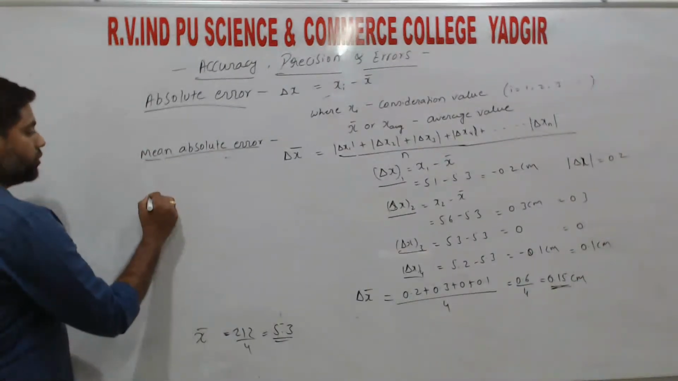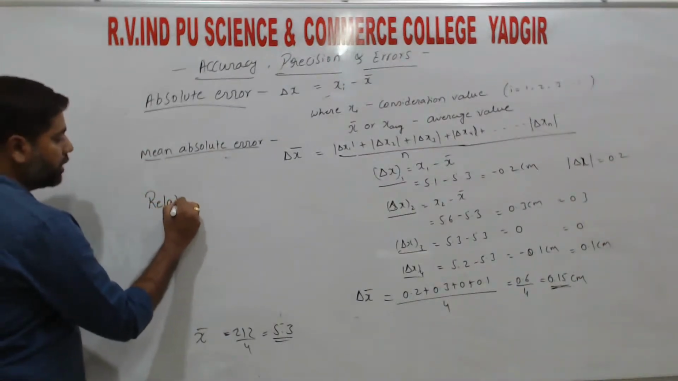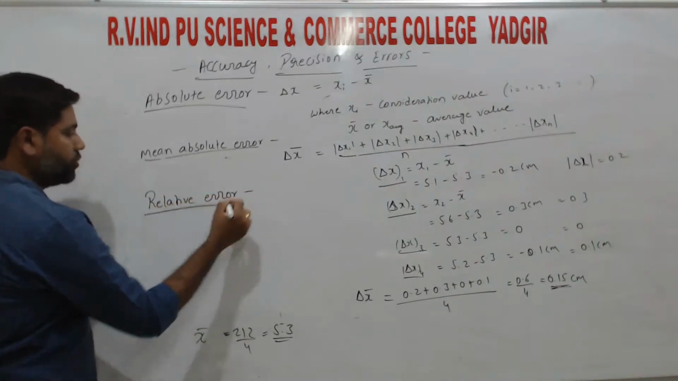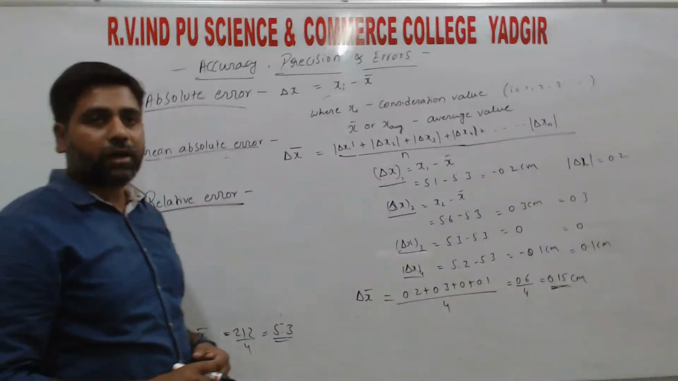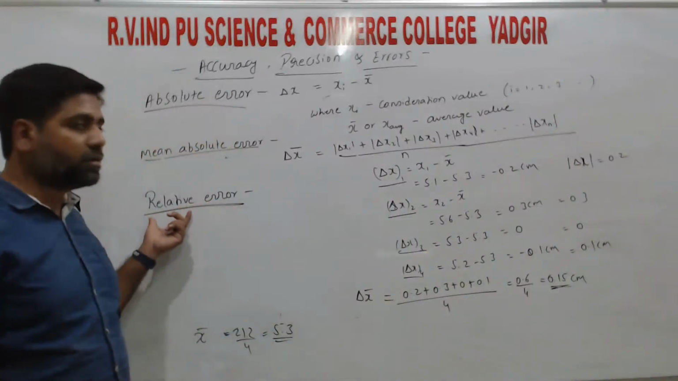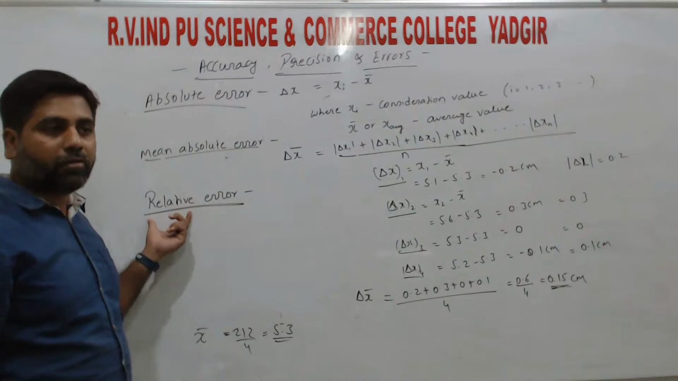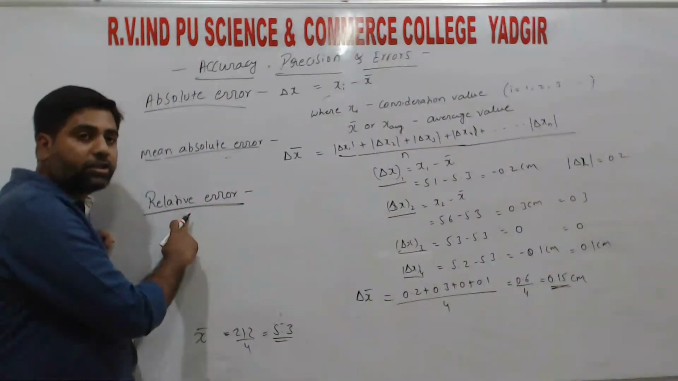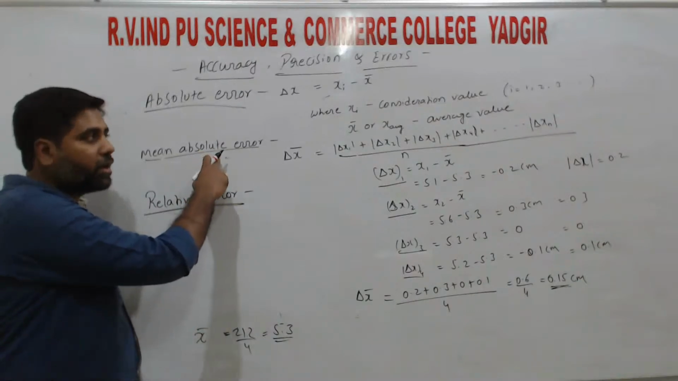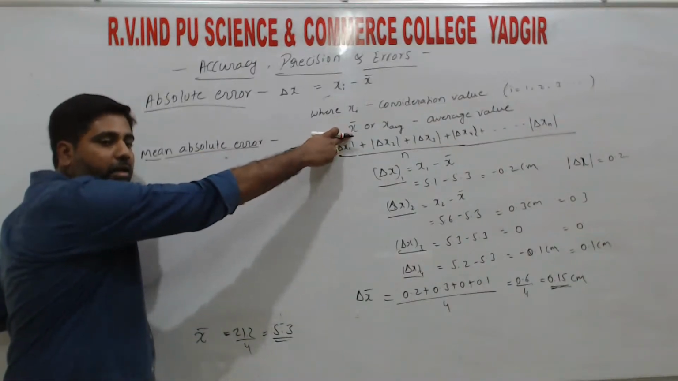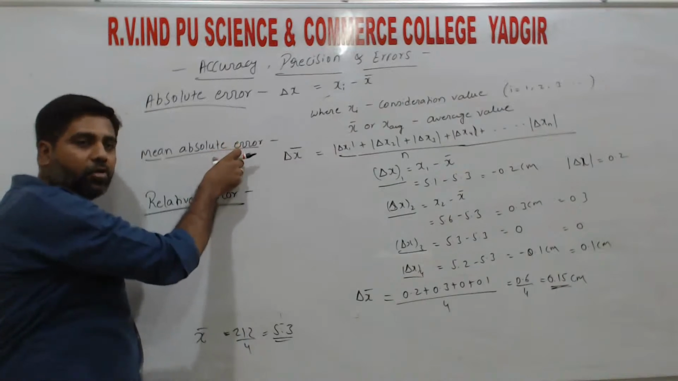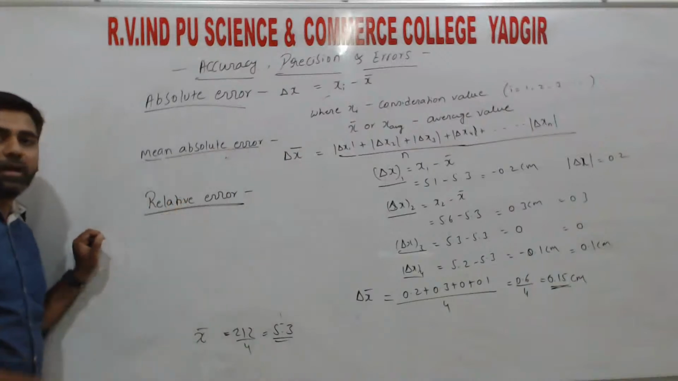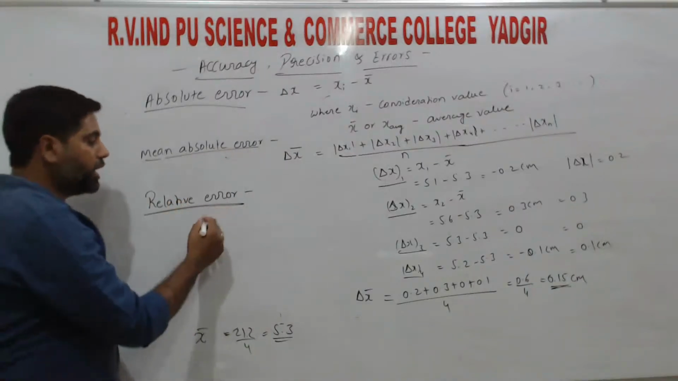So next one is relative error, right? So what is relative error? The name itself says relative, right? Relative means compared with another. So here it is the ratio of the mean absolute error to the mean value, right? So it is the ratio of the mean absolute value to the average value or mean value, that we call as relative error, right?